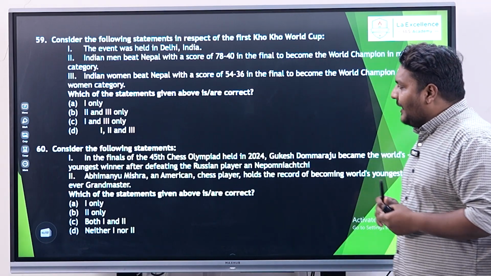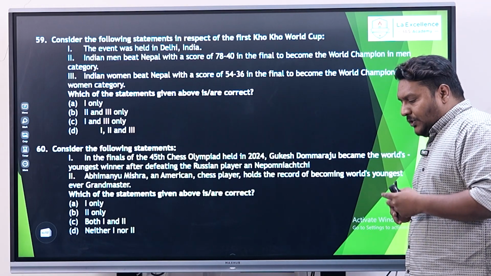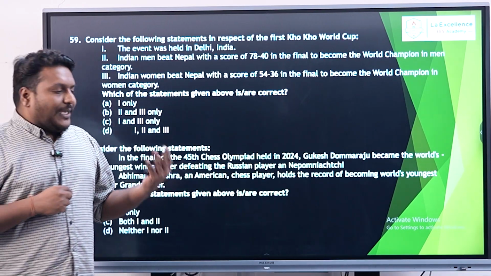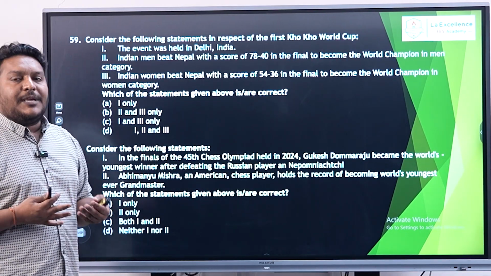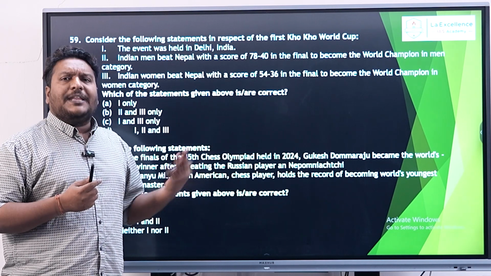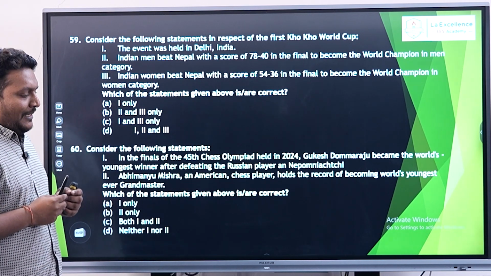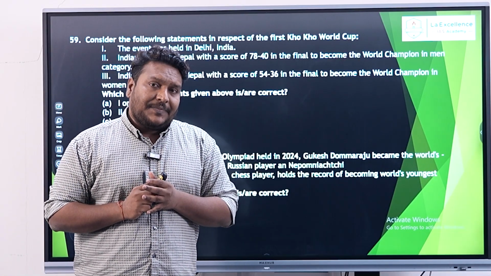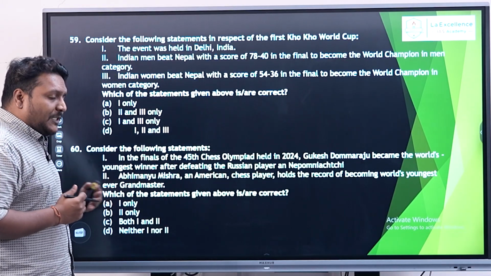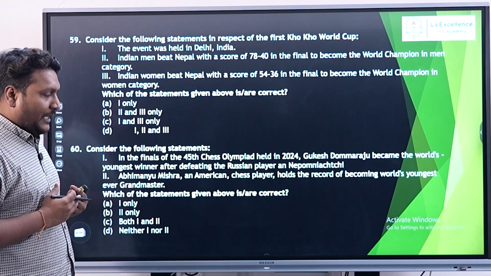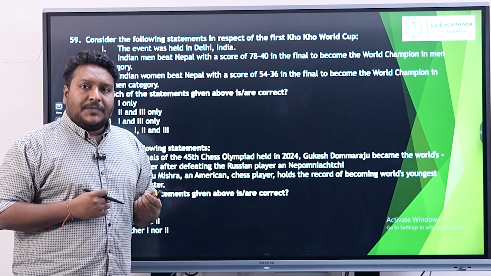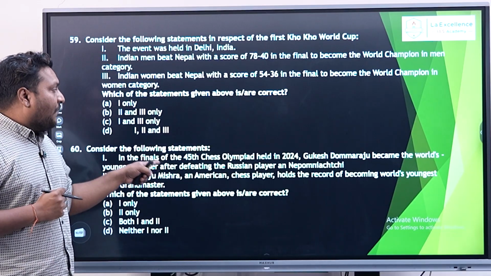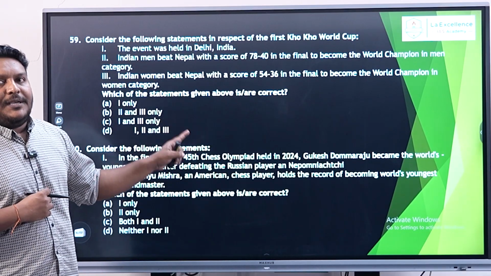Moving further into the next one, it's about the Chess Olympiad. Every one of us has actually heard a lot about Mr. Gukesh Dommaraju, how he has become the youngest grandmaster, and this is everywhere in the news. But the point is, UPSC, as I told you, is all about details. Yes, Gukesh Dommaraju has become the youngest grandmaster, we generally say, but he won that in the FIDE championship of chess. It is not through the 45th Chess Olympiad which happened in 2024.